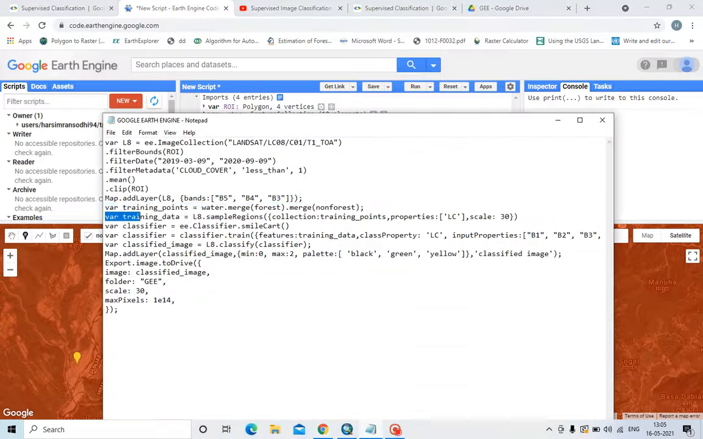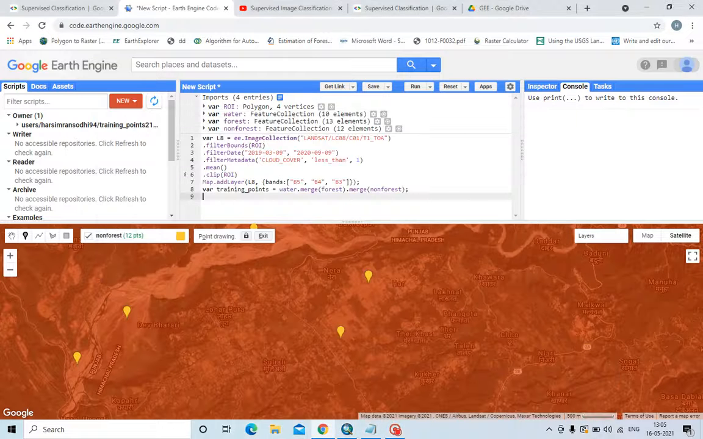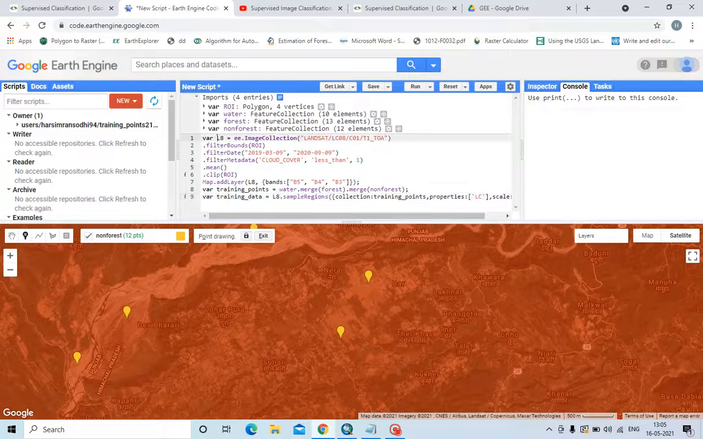Now generate the training data. Now I've created the variable Landsat 8. Similarly, in map add layer also I have written Landsat 8. In training data also I have written Landsat 8. So you must keep in mind which variable you are creating and naming. For example, if you have named the variable x or y, you will write it as x and y. So you have to keep things in mind.